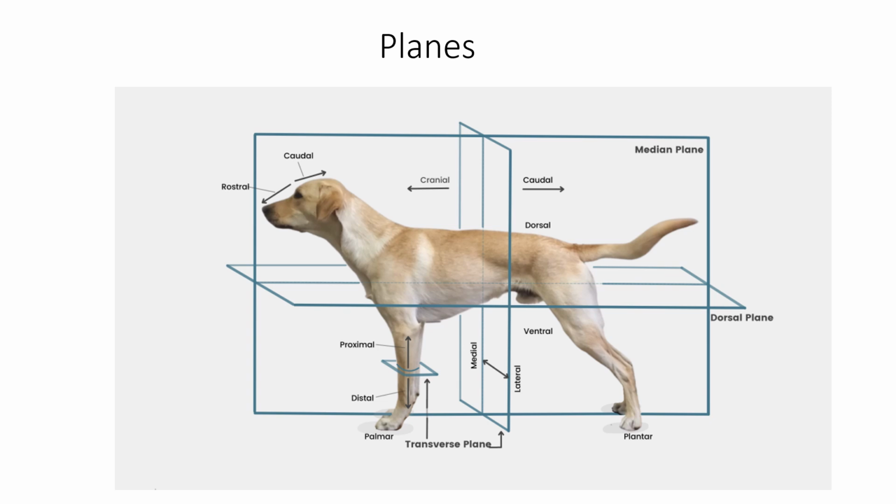But you can see we still have the median plane, the transverse plane, the dorsal plane. And we can see caudal there, meaning toward the tail. Rostral here, meaning toward the nose, right? Cranial, we have the dorsal side, ventral side. You can see all the terms here. Proximal meaning toward the trunk, distal meaning away from the trunk, palmar toward the paws, right? Interesting, very interesting. For those of you going into veterinary technology, just wanted there to be something for you all as well.